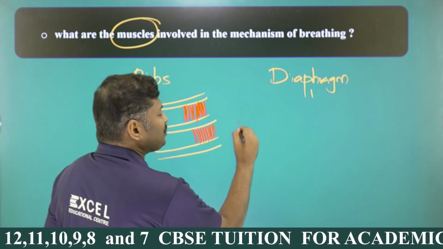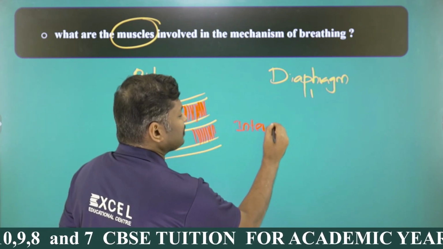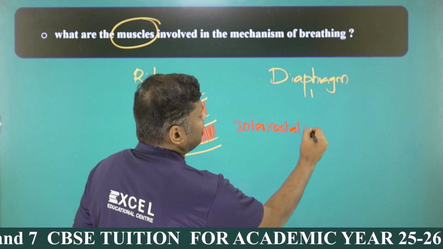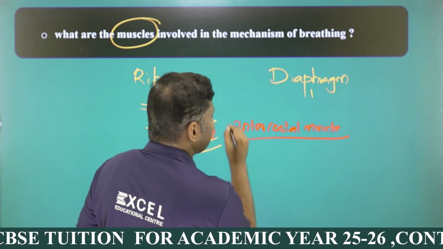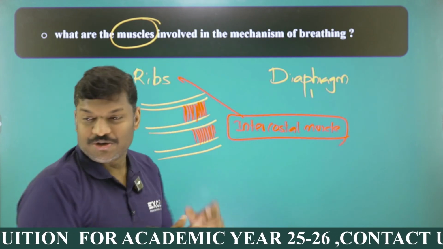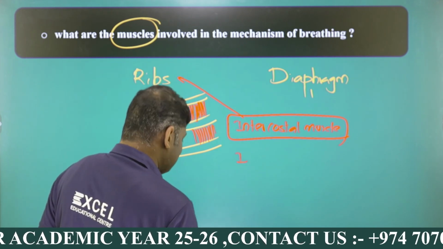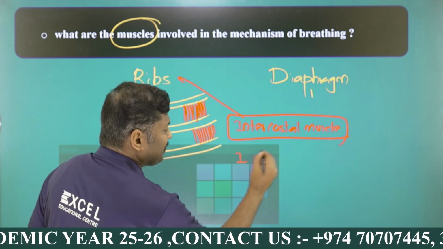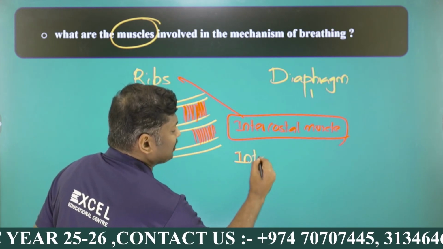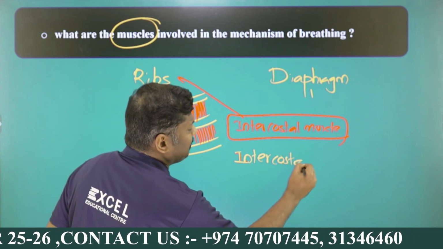So I am writing the name: intercostal muscles. What is the name of the muscle? Intercostal muscle. In between the ribs, you can see intercostal muscle, my dear students. I will write one more time: intercostal muscles.